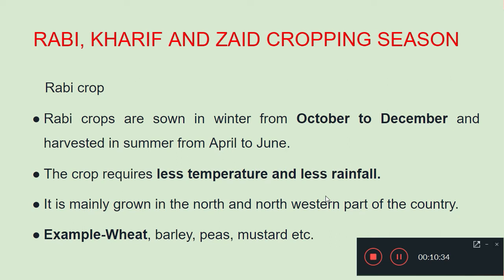That is summer season. This type of Rabi crop requires less temperature and less rainfall. It is mainly grown in the north and northwestern part of India, in states like Rajasthan, Gujarat, the west, and Punjab. Examples of Rabi crops include wheat, barley, peas, and mustard. So mainly we need to remember that these cultivations start from the winter season, October to December, and the harvest time is April to June.